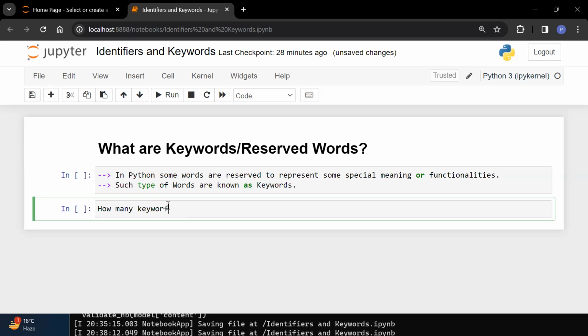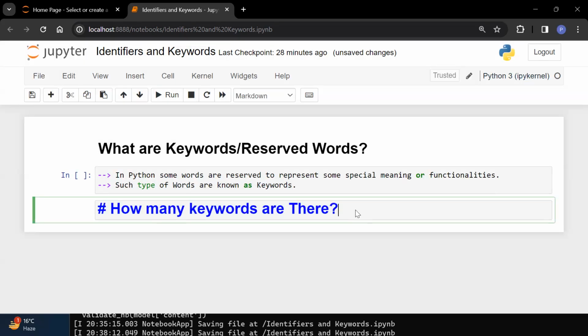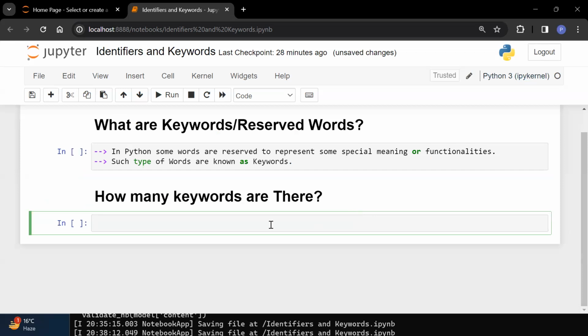One thing you need to remember here, based on the versions, these keywords are increasing or decreasing. So these keywords are not fixed. It depends on the version. Maybe sometimes you will get more keywords than that, sometimes fewer. It totally depends on the version.